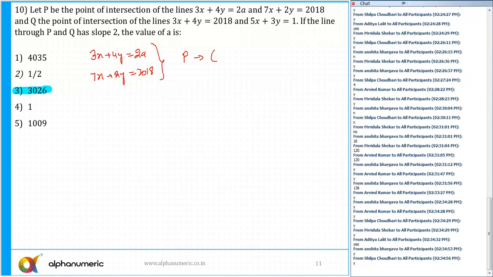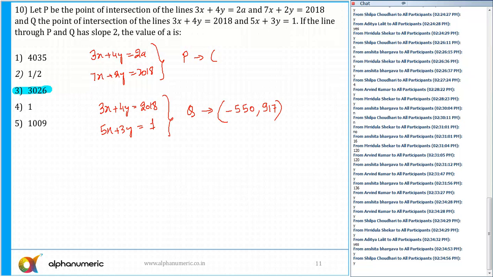Okay. It also says Q is the point of intersection of the lines 3x plus 4y equals 2018 and 5x plus 3y equals 1. The point of intersection of these two is Q. This is easy to solve, isn't it? What are the coordinates of Q? I'm writing the values directly. I'll get point Q as minus 550 and 917.